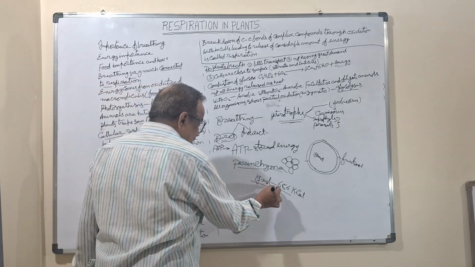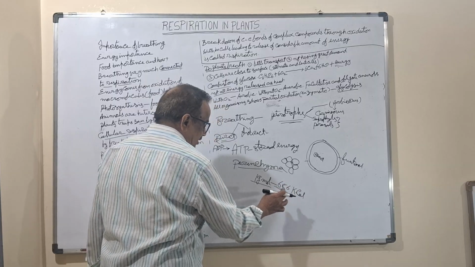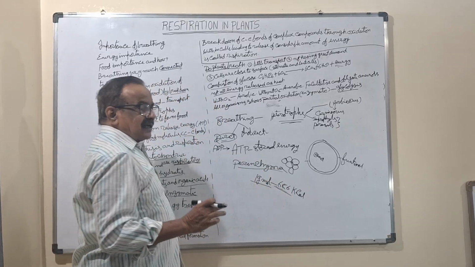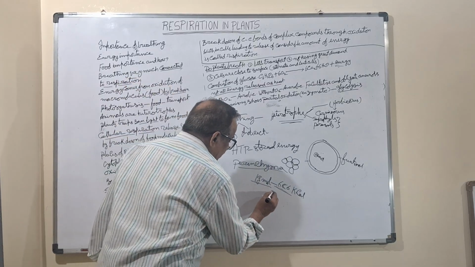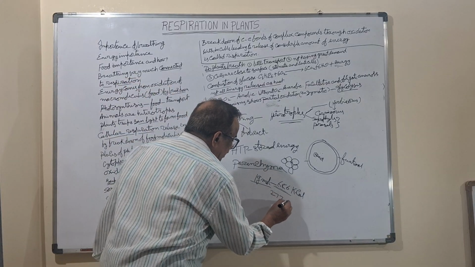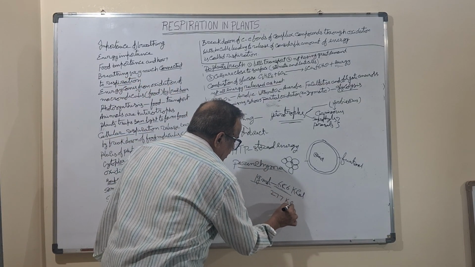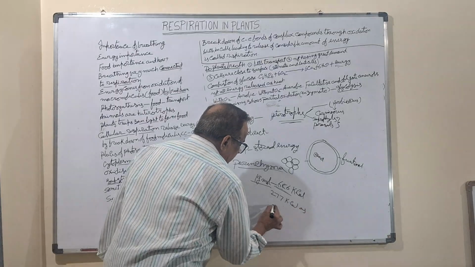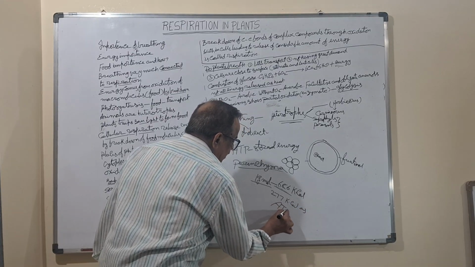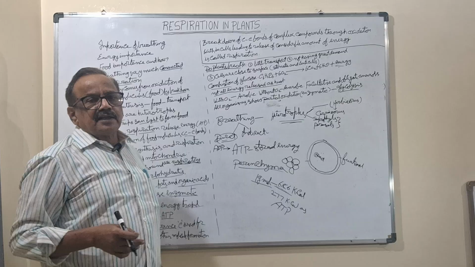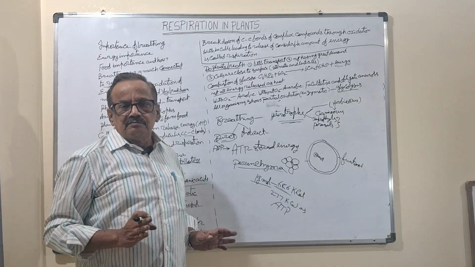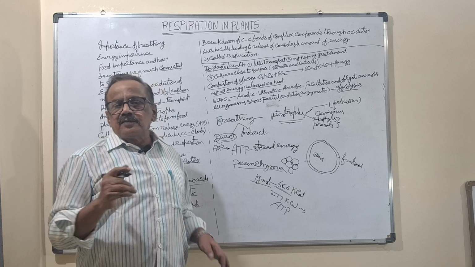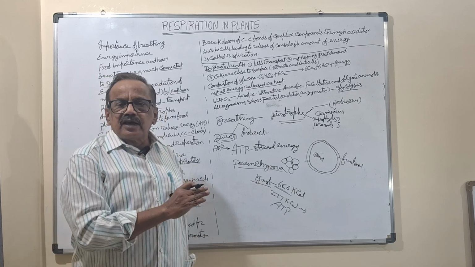So out of this 686 kilocalories, the entire thing won't be converted into ATP. Only 277 kilocalories as ATP. The remaining will be sent out as heat, but this is not so accurate. But it has been given in some books, so I am giving the explanation. Why do you have to take this?